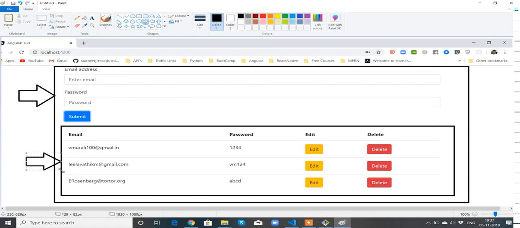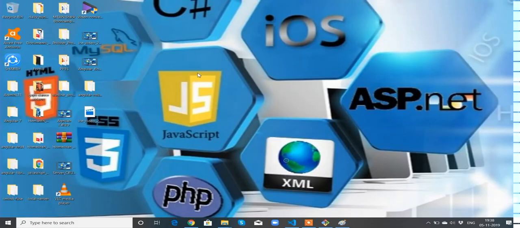So basically, by doing this CRUD application, I am also going to explain how you can communicate from parent to child. First step. Second step, from child to parent: when you click the edit button in the child component, how the parent component will get the value. When you click delete, how that particular delete functionality will happen inside the child component. These are all the points we are going to discuss. So without wasting much time, let's start the application.